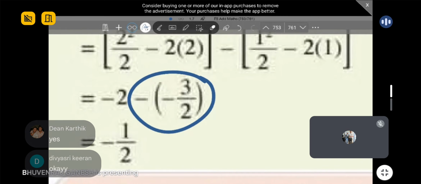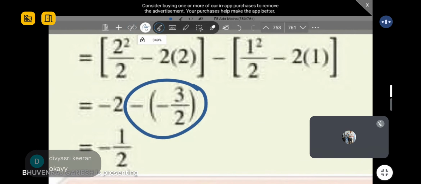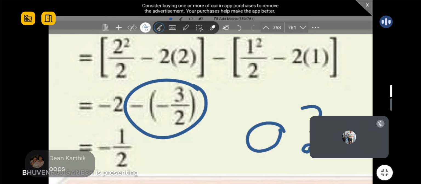Okay, understand? Now I challenge you with one question. Guys, after integration, is it possible to get my answer as 0? Can you all tell me, yes or no? For any equation in this world, is it possible to get 0 after integration? Try to think and see. No maybes, only yes or only no. You must be definite in your answer. Now we're learning definite integral, so you must be definite, not sitting on the fence.